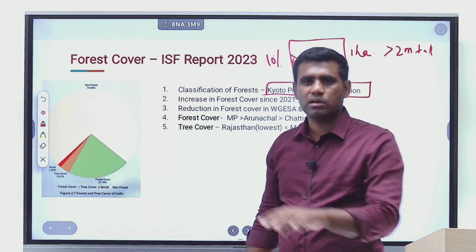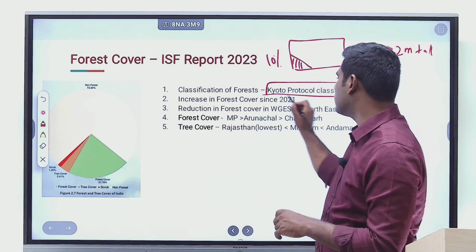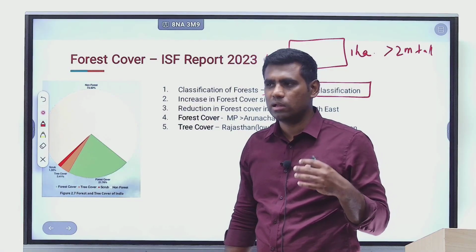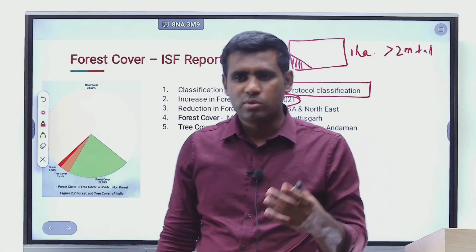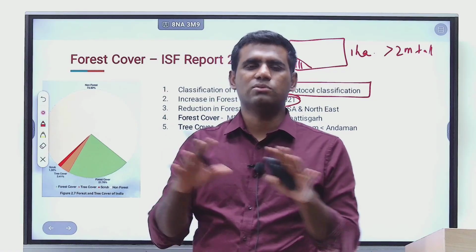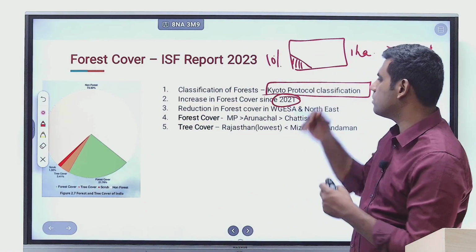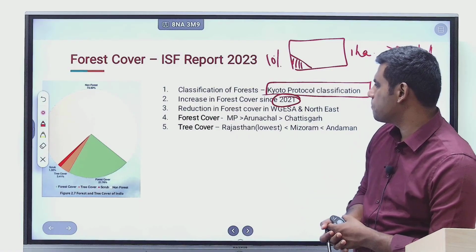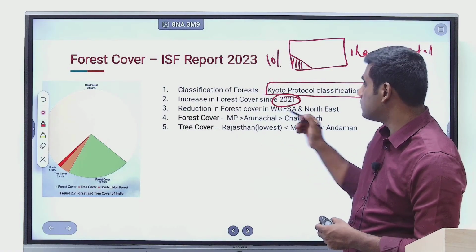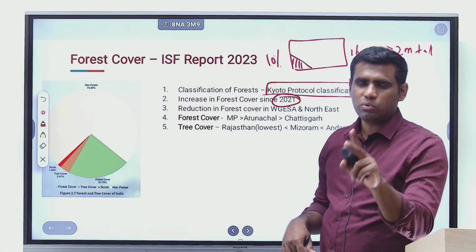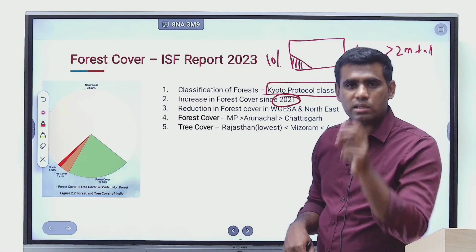The latest survey says that we have seen an increase since 2021. It's a very, very small marginal increase. Probably I think it is just brought out so as to impress the forest minister that everything is good with the department, right? So a very, very minuscule increase is what is being seen. And in some parts of India there has been a slight decrease. Especially there are 2 important parts where a decrease in forest cover was seen.